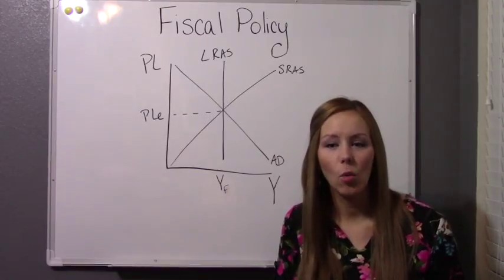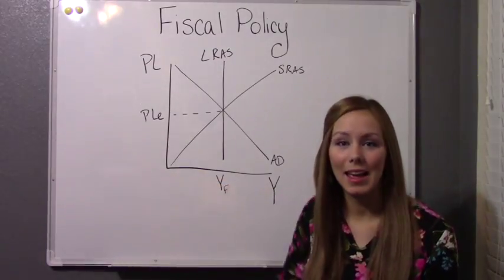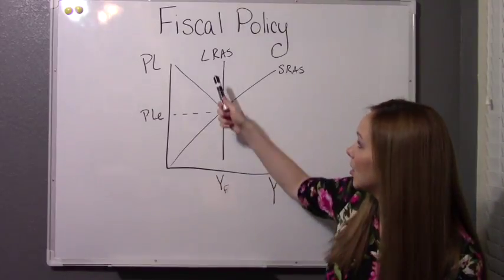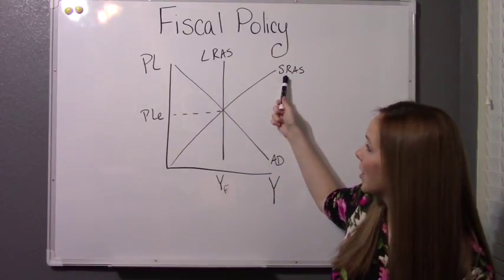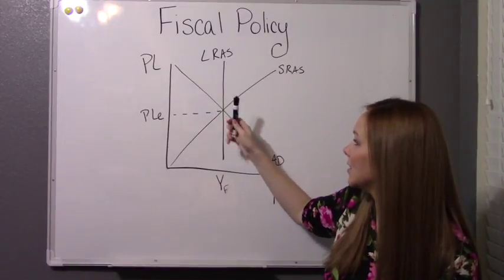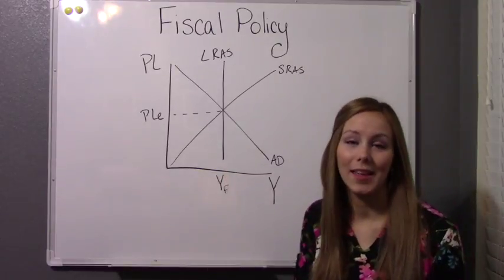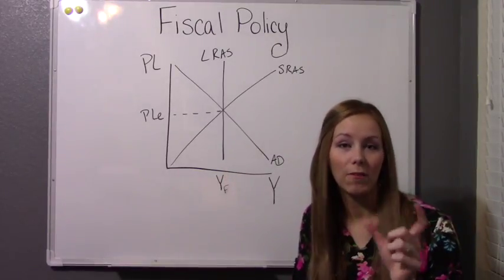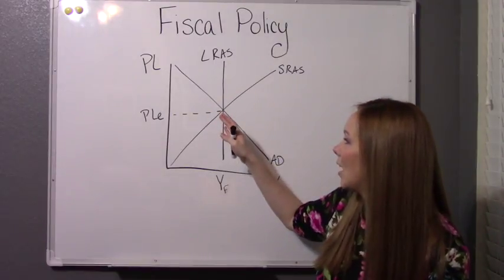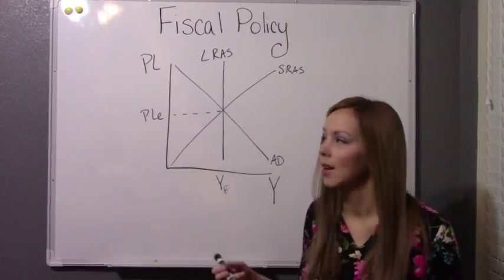So first, let's take a look at what that actually means. Right here we have a graph of the ADAS model, and this is what we call the long-run equilibrium. If you see, the long-run aggregate supply, the short-run aggregate supply, and the aggregate demand all intersect in the same point, meaning that where we are, our equilibrium, is at full employment. Okay, that's that perfect number between 4 and 6%, the natural rate of unemployment. So this is where the economy would be on its own without a recession or without an expansion.